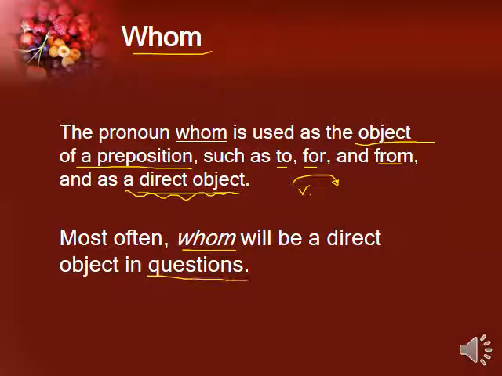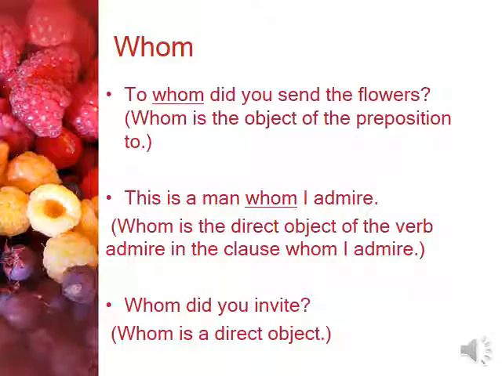So also in questions we're going to find whom, and this is a common mistake. Sometimes we use who if we are asking about a direct object. No, we should use whom. So let's see some examples. To whom did you send the flowers? So here it's very obvious that I have a preposition, and this is the object of the preposition, and it's so clear. Whom is the object of the preposition to.